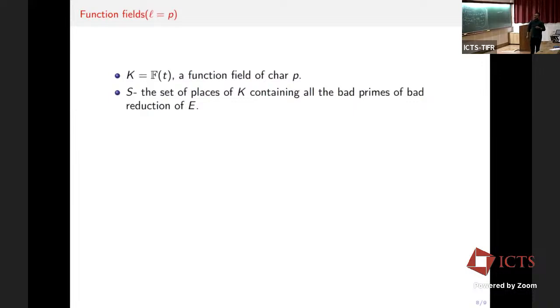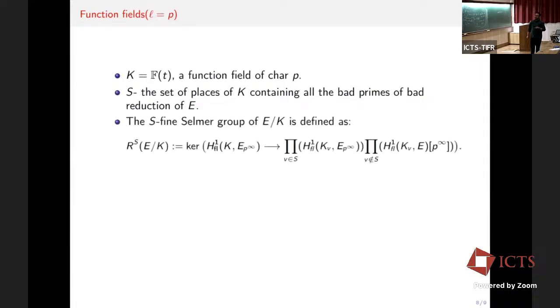Let S be a finite set of primes as usual, containing the primes of bad reduction of E. Then we define the fine Selmer group, also using flat cohomology. The S-fine Selmer group over K is defined as the kernel of the map from H^1_fl(Spec K, E[p^∞]) to the product over v in S of H^1_fl(Spec K_v, E[p^∞]) and over v not in S of H^1_fl(Spec K_v, E[p^∞]). It's not a Galois group anymore.